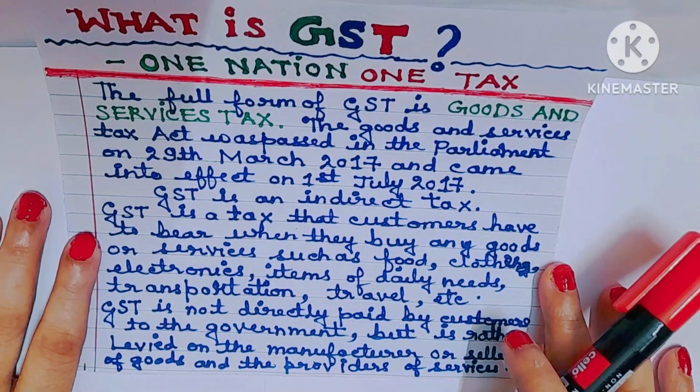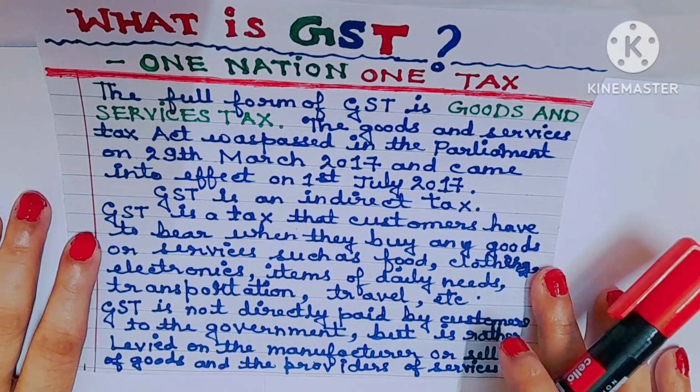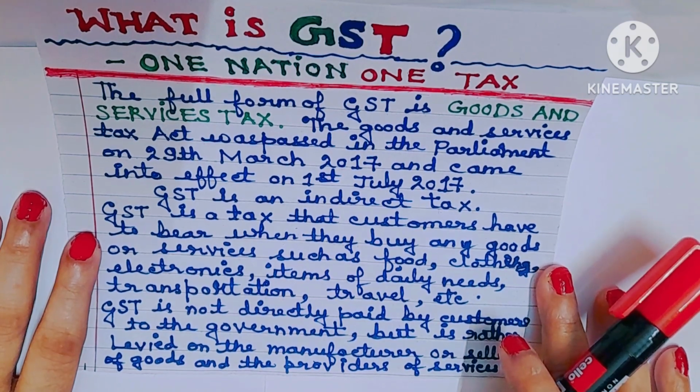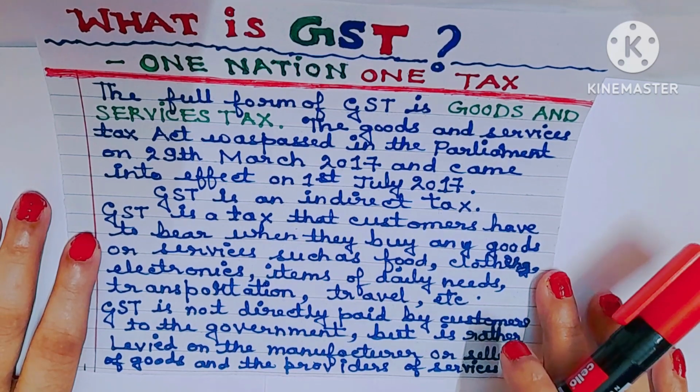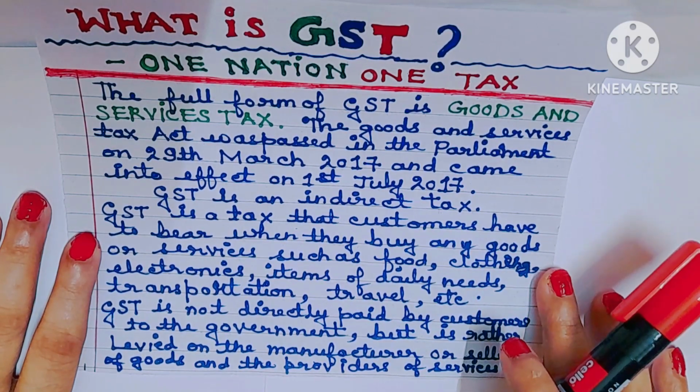Understood? Please remember, GST is paid by consumers or customers indirectly, and that is the reason it is known as indirect tax. But GST is remitted to the government by the business selling the goods and providing the services.